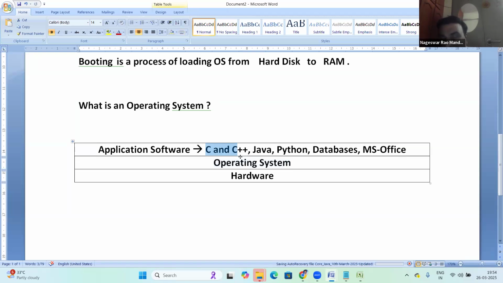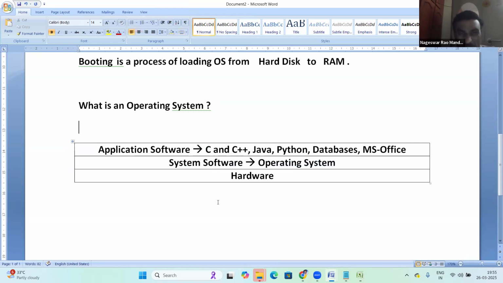So whatever technology we are using, whatever tools we are using, whatever applications, all are running on top of the OS, right? So the OS is system software, right? It is system software. The OS is a system software.